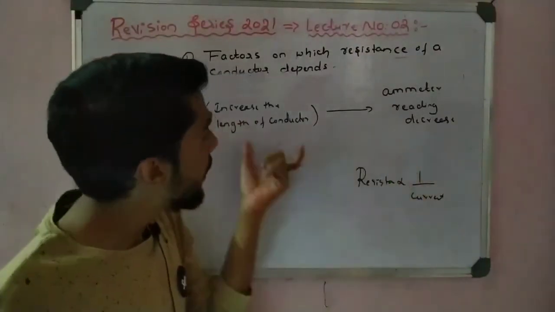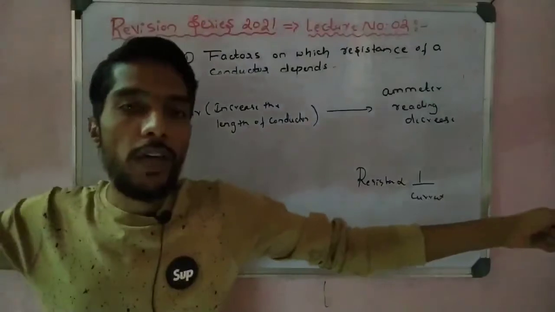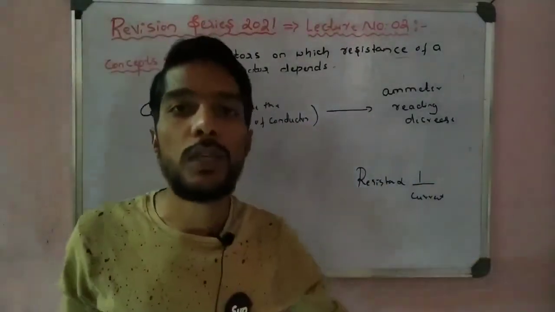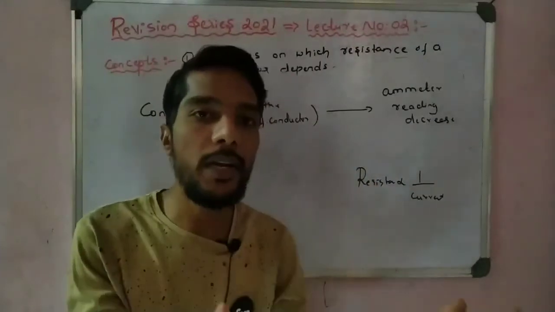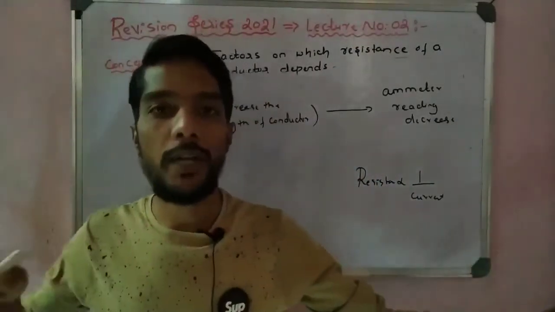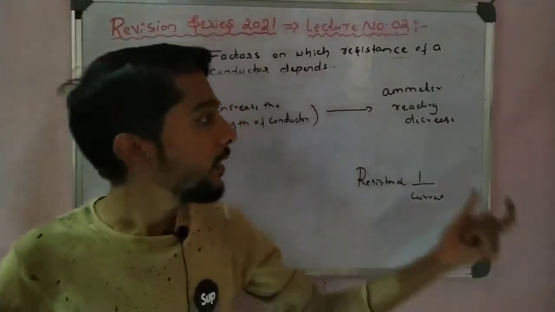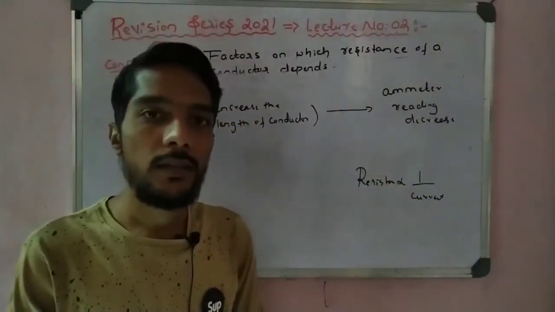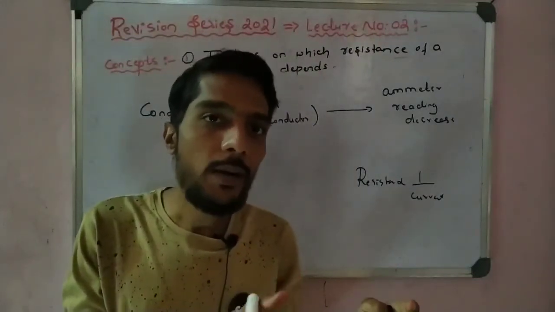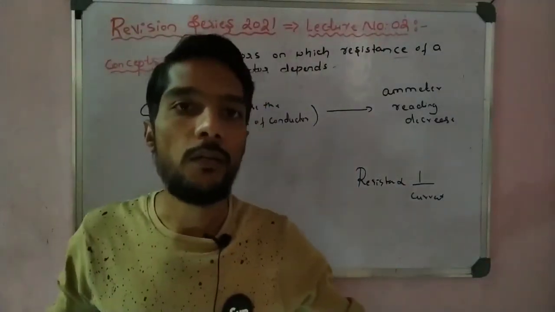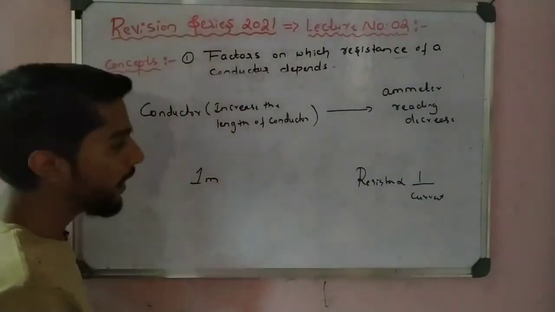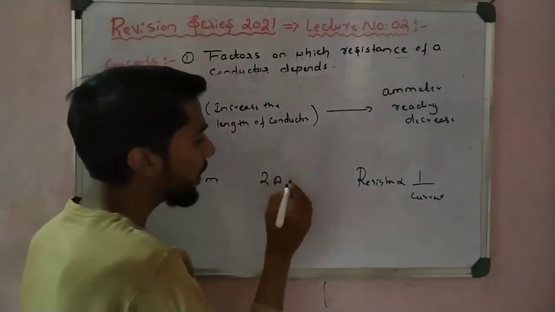So what happens when I increase the length of a conductor? For example, if the length of the conductor is 1 meter, I can make it 2 meter. The current decreases. For example, in 1 meter of length, 2 ampere current is flowing.